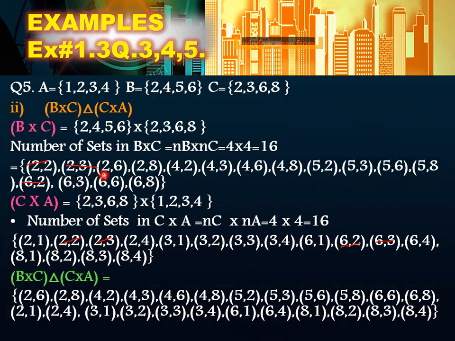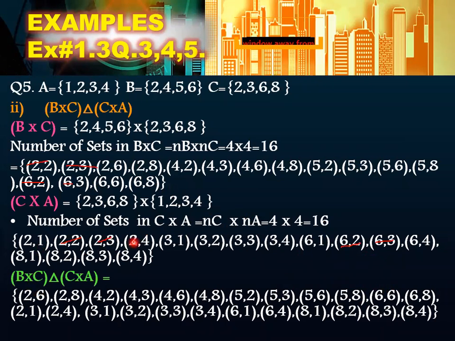This one. We are going to start from 2,6, 2,8, 4,2, 4,3, 4,6, 4,8, 5,2, 5,3, 5,6, 5,8. Okay, these 16 I have cut, okay. Then 6,6 and 6 set. Now what are left here?